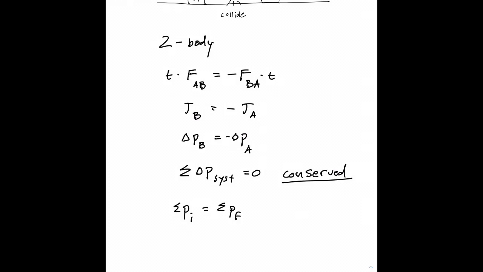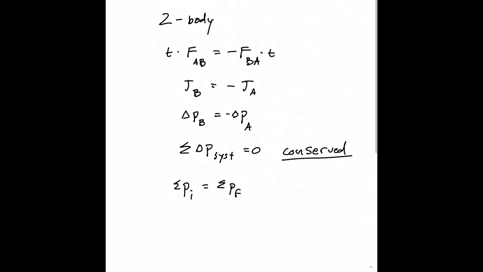So the change in momentum for object B is equal and opposite to the change in momentum for object A. And that leads to a statement that says the total change in momentum for the whole system is equal to 0, which is a way of implying that momentum is conserved. So another way to say that is the total initial momentum for any system is equal to the total final momentum of that system.